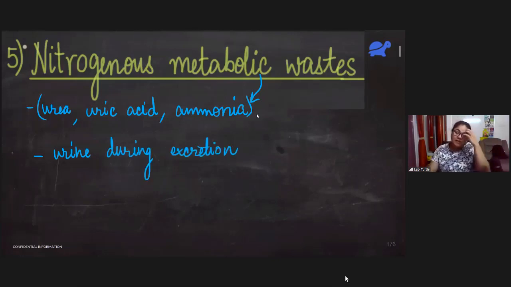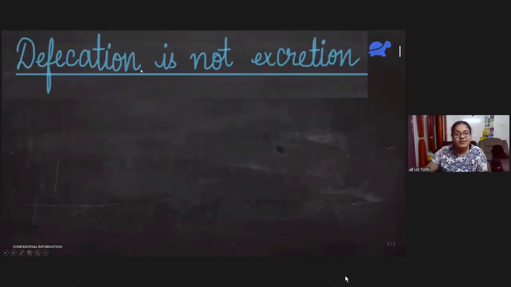Let us remember now what the 5 things are. We have carbon dioxide, we have water, we have excess minerals and vitamins, we have nitrogenous waste, and we have some bile pigments. These are the 5 waste products in our body that are removed by the excretory system. Now we come to the point that Nandana had asked.